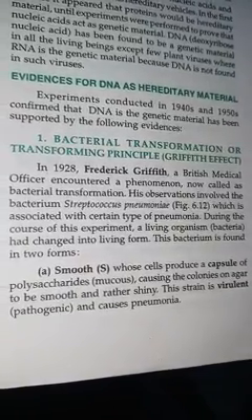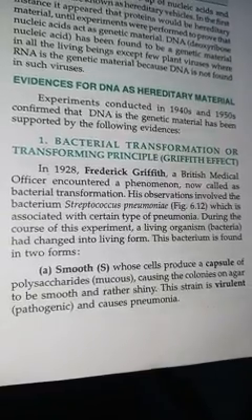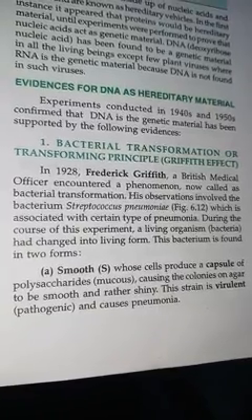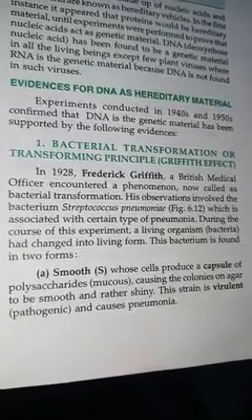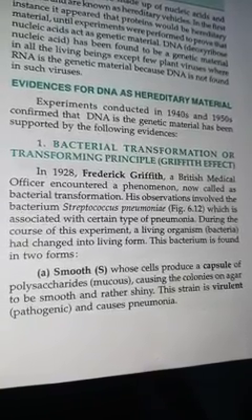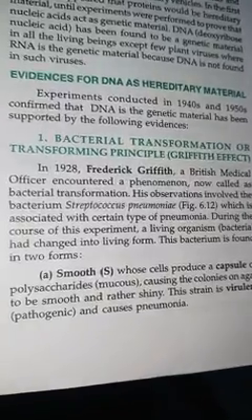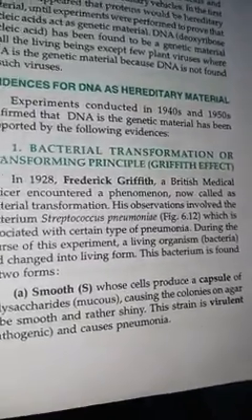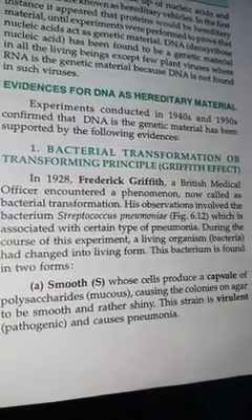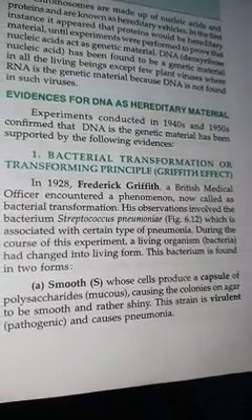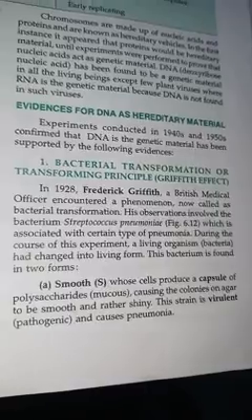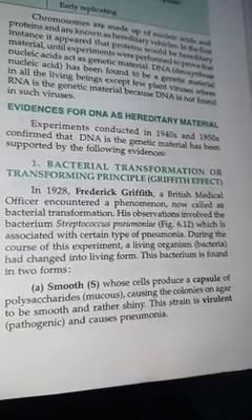We have to say that the colony of Streptococcus pneumoniae with the shiny polysaccharide mucus coating has the pneumonia causing capacity, or virulence, so that was called virulent. And the other bacteria, with the rough colony and without the polysaccharide mucus coating, were not shiny and were non-virulent and had not the capacity to cause the disease.